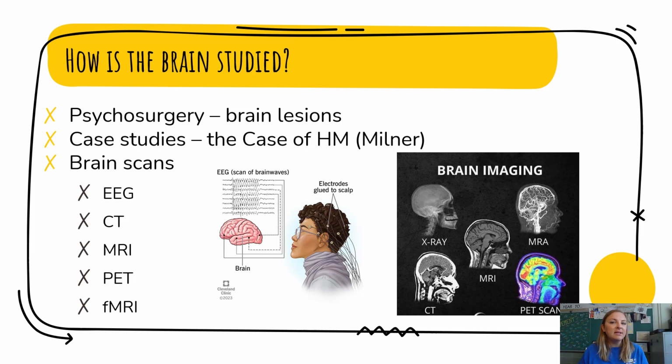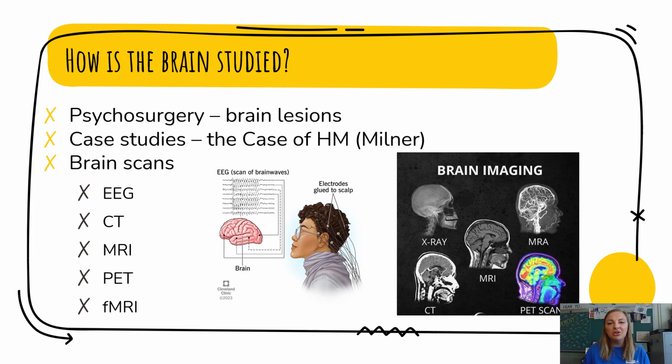So the PET scan, or the positron emission tomography, is going to give us information about which parts of the brain are active during a particular behavior. You can see this scan down here. The different colors do mean different things. The warmer the color, something like red, orange, or yellow, is going to mean that that part of the brain is more active during a particular behavior. The cooler colors, like blues and greens, are going to tell us that that part of the brain is a little bit less active. With PET scans, people are injected with a radioactive glucose that is going to go to the different parts of the brain when the brain is active.